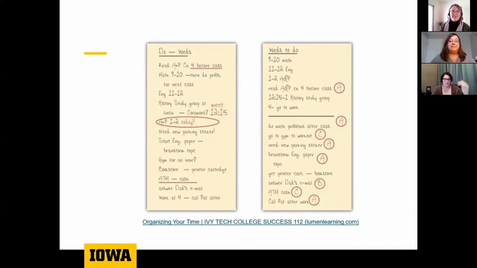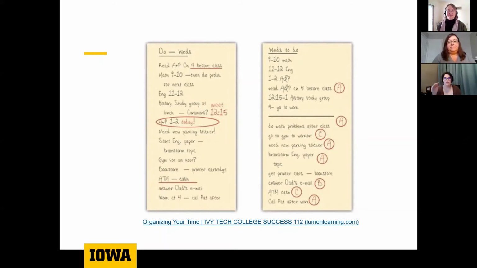This first example page, which looks like a sticky note, has the list of everything this person needs to do in the day. The priorities are highlighted, and there are times written down. Then on the next sticky note, they've scheduled it all out. From 9 to 10, this is what they're going to do; 11 to 12, and so on.